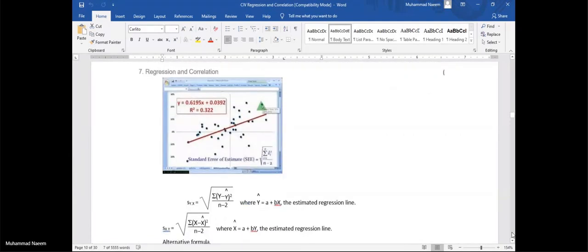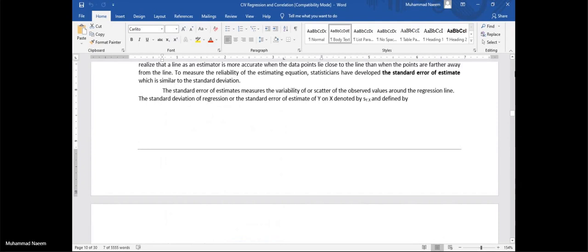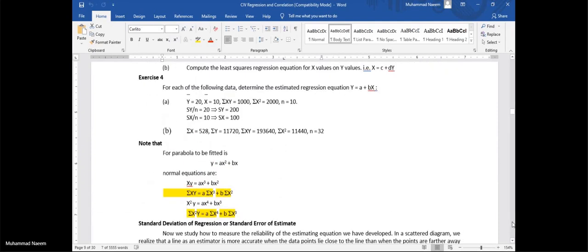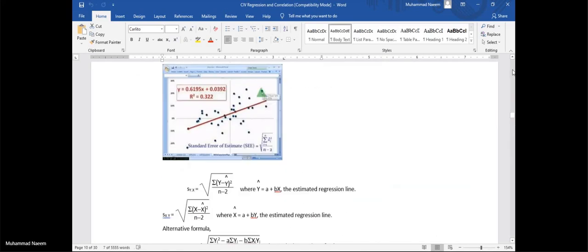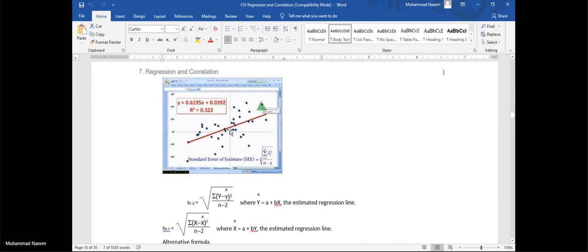Okay, next is the standard deviation of the regression. It is just like the standard deviation we have studied in the first chapter. In the first chapter, standard deviation shows the deviation from the mean value, how the observations are deviating from the mean value.